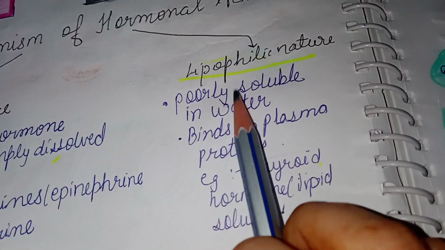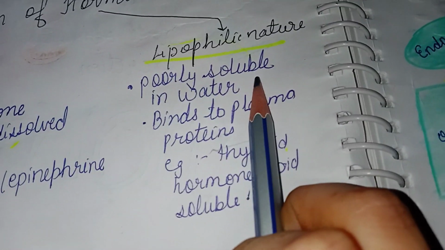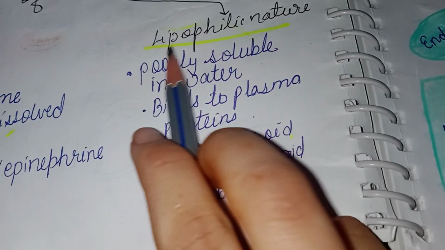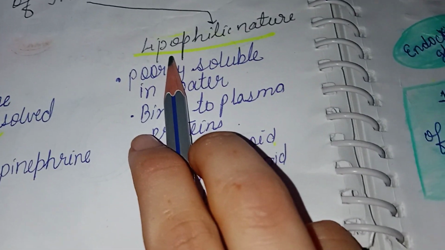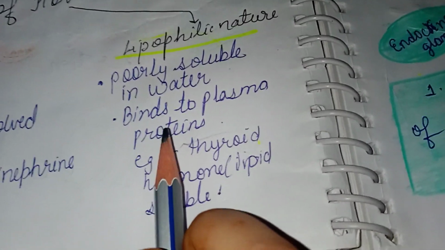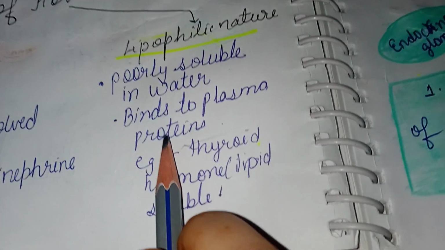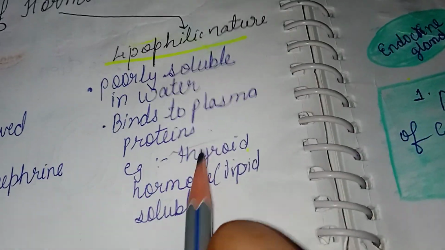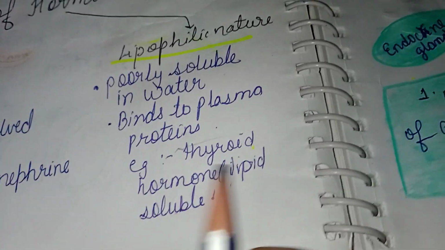Now, lipophilic hormones are poorly soluble in water. As from the name, it is a kind of lipid, and lipid is not soluble in water. Then what will be the function of this? It gets bound to the plasma protein. Example: thyroid hormone and other examples.